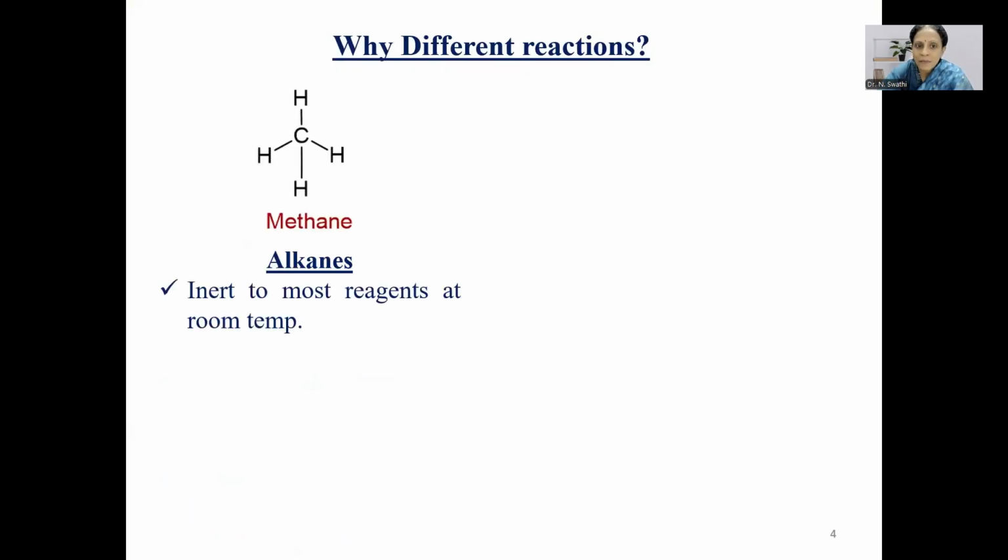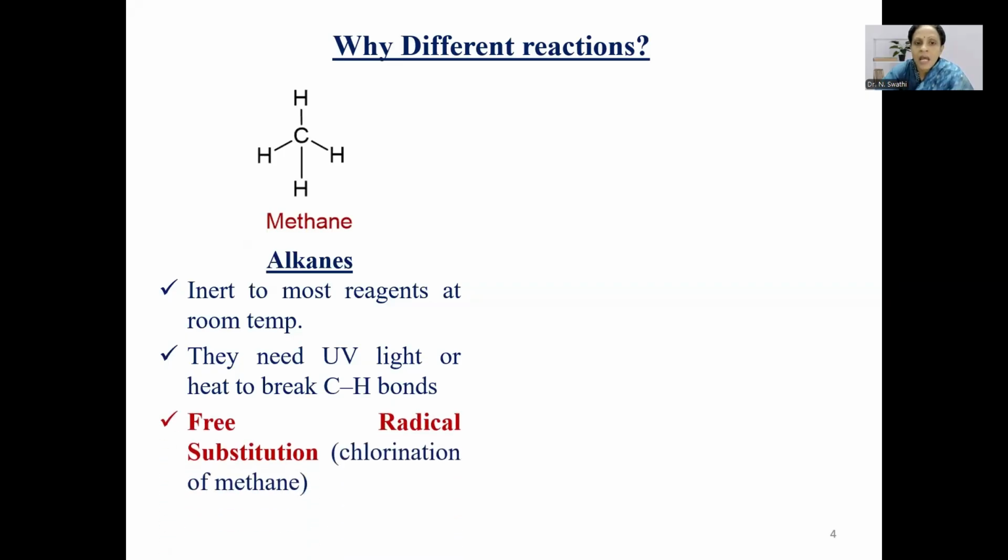In the case of alkanes, due to the presence of non-polar covalent bonds, they are inert to most reagents at room temperature. That means neither nucleophile nor electrophile can attack alkanes. So they need high temperature or UV light to break carbon-hydrogen bonds. When a carbon-hydrogen bond undergoes homolysis in the presence of UV light or at high temperature, it generates free radicals. As a result, alkanes undergo free radical substitution reactions, for example, chlorination of methane.